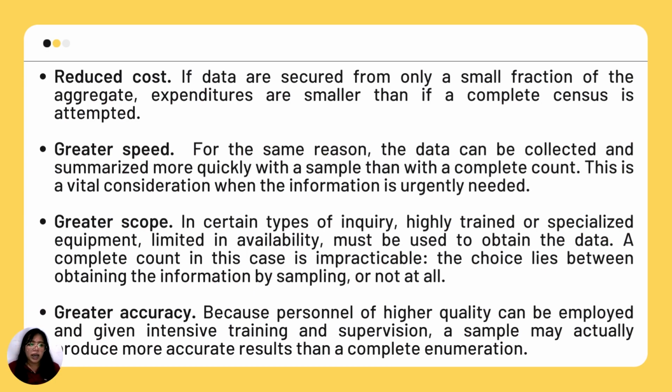Number 1 is reduced cost. If data are secured from only a small fraction of the aggregate, expenditures are smaller than if a complete census is attempted. If you were to conduct the study on all of that population, that is why you only get a sample. It is just a sample. You are not going to take everyone, just a sample out of that population.